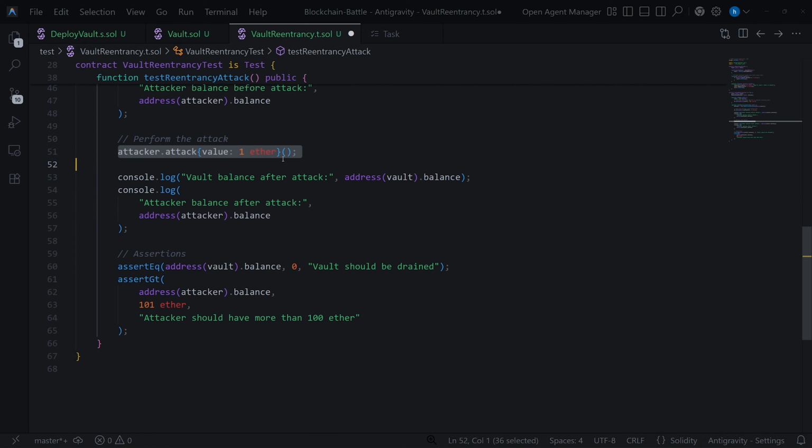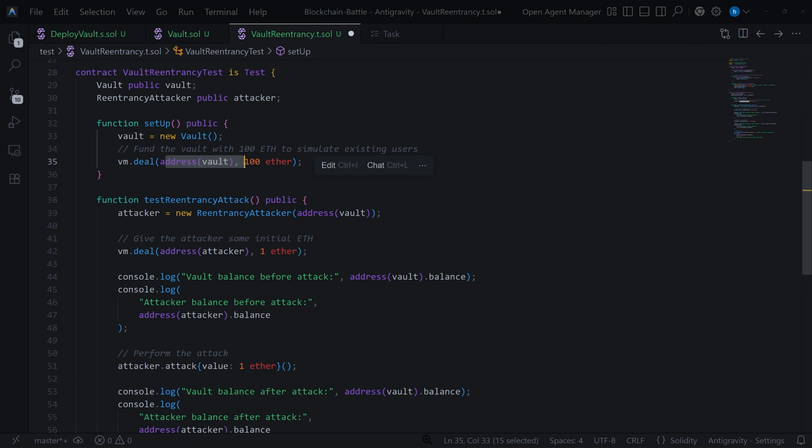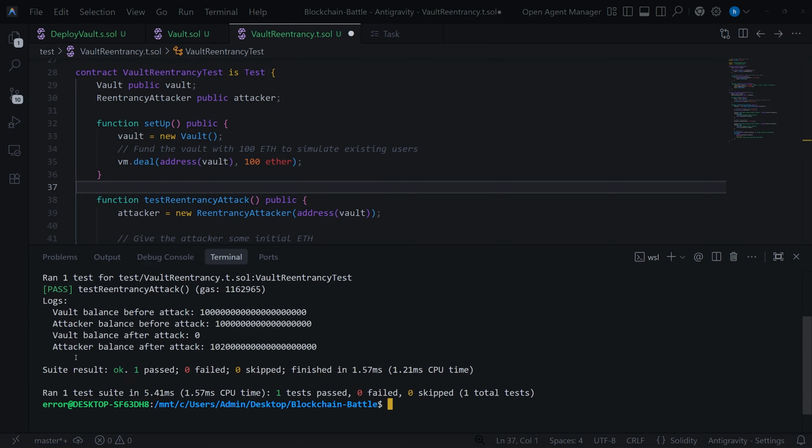The attacker has 1 ether, so it's 2. And the contract has 100 ether, which makes up to 102, which is the attacker balance after the attack. So it worked. We just hacked a simple protocol using AI. And by the way, the protocol has been written using an AI as well.